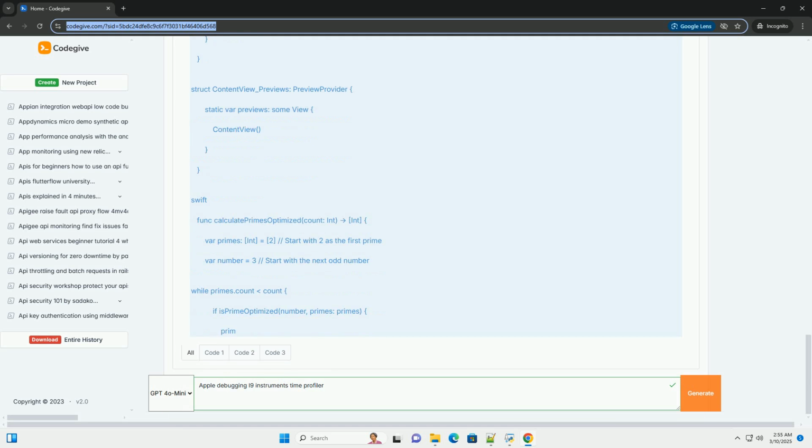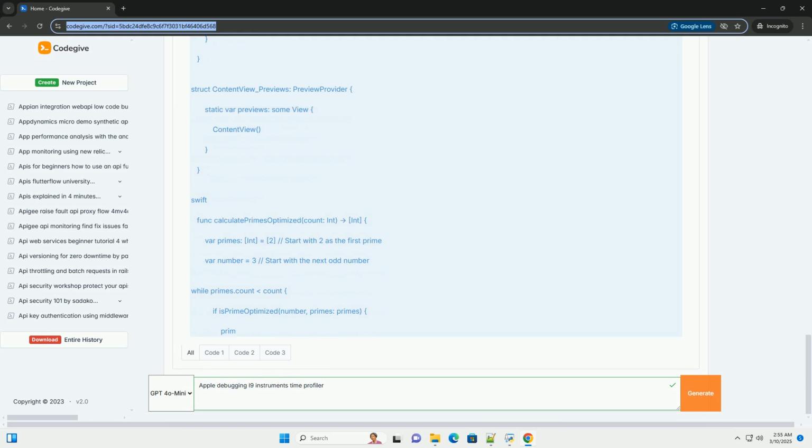Open Xcode. Choose Create a new Xcode project. Select iOS, or macOS if that's your target, and choose App. Give the project a name, for example TimeProfilerDemo, and select Swift as the language. Choose a location to save the project.